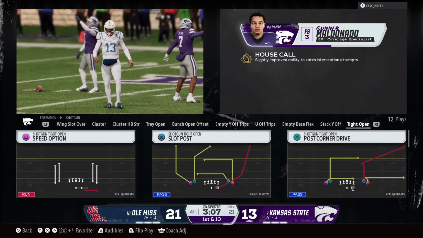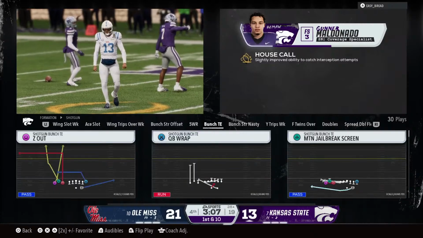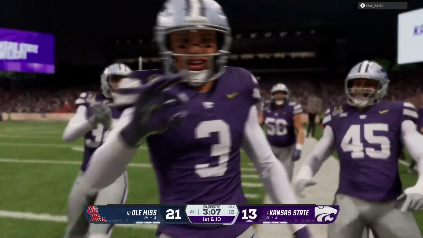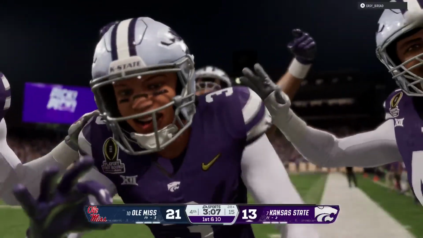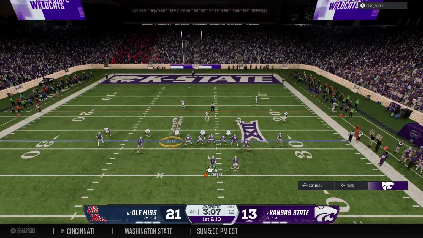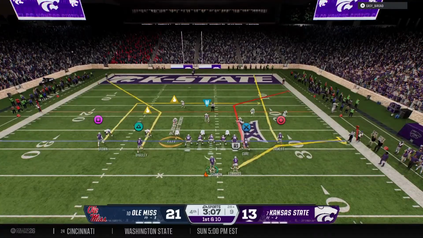Wow, a risky call by the offensive coordinator, playing with the lead in the playoff in the second half, throwing the football. I don't disagree with it, but now you give this defense a chance to create a turnover, and they capitalize here with the pick. Okay, the K-State offense is back out on the field now.